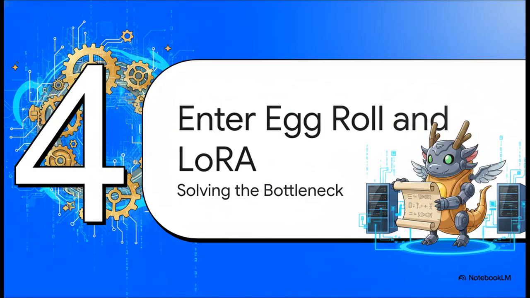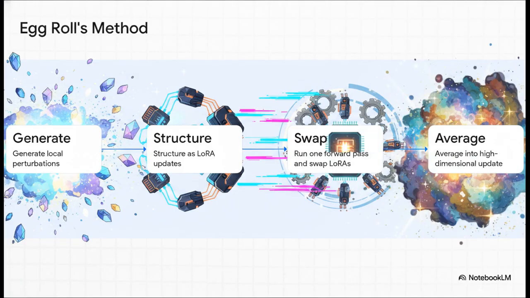All right, section 4, enter EGGROLL and LoRA. So running 30 full forward passes of a billion parameter model for every single update is still insanely expensive. So a brilliantly named paper called EGGROLL solved this with some seriously clever engineering. Instead of randomly perturbing the entire massive weight matrix, which would be a nightmare, they structured the perturbations as low-rank adapters, or LoRA updates. And here is the magic trick. You can compute just one forward pass of the main model and efficiently swap in the different LoRAs to evaluate the perturbations. You basically reuse almost all of the compute across parallel generations.